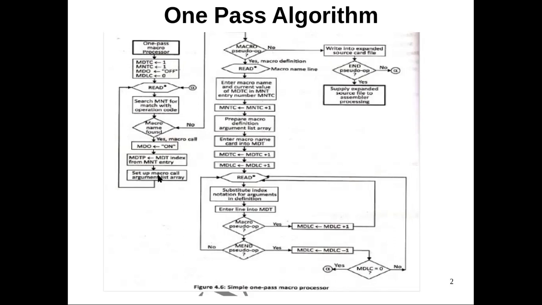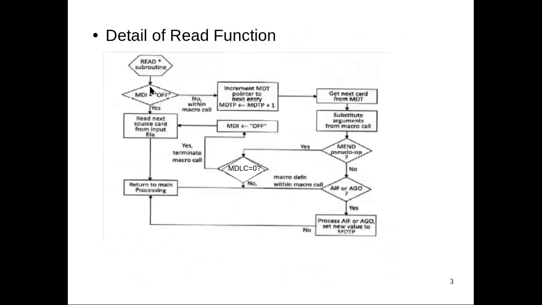Then prepare the argument list array. That means whatever the real arguments are, they have to be replaced in the place of index markers. Then again go back to the read subroutine. Now we are going into the read subroutine in detail. So this is the read subroutine.